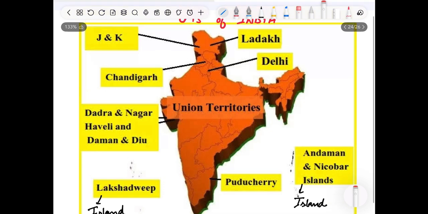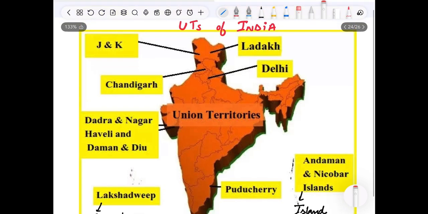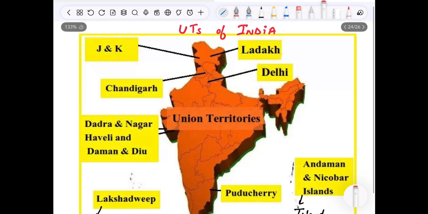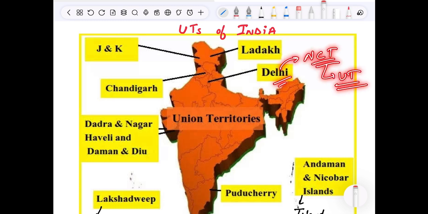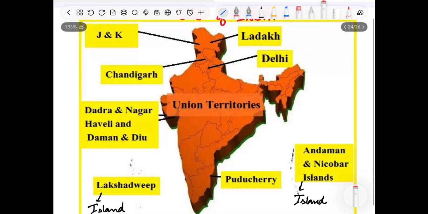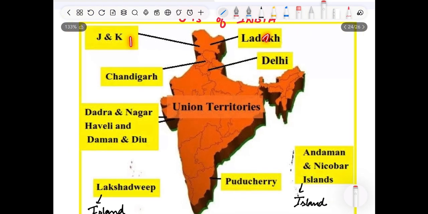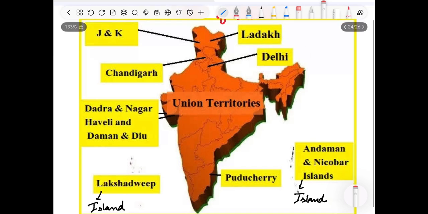So how many of UTs are covered as of now? J&K, Ladakh, Lakshadweep, Andaman Nicobar, and Delhi. Delhi is already a national capital territory, itself a UT, right? So 1, 2, 3, 4 and 5. These are already known to people, and the rest are, there is an acronym for it, DCP.